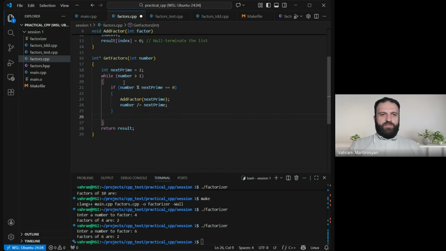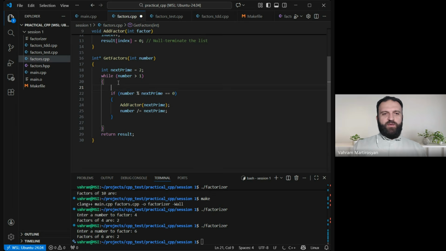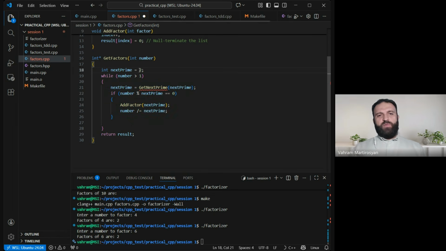So what does that even mean? Well, we can call a function. So I will assign next prime the result of a function which is called get next prime. Let's call it like that. I will give a prime number and expect the next one.